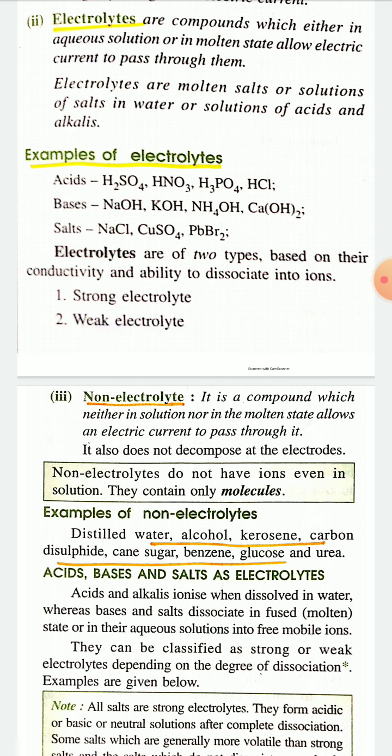Examples of non-electrolytes: distilled water, alcohol, kerosene, carbon disulfide, glucose, cane sugar, benzene, urea, etc. Non-electrolytes do not have ions, they do not dissociate into ions in solution, and they contain only molecules.